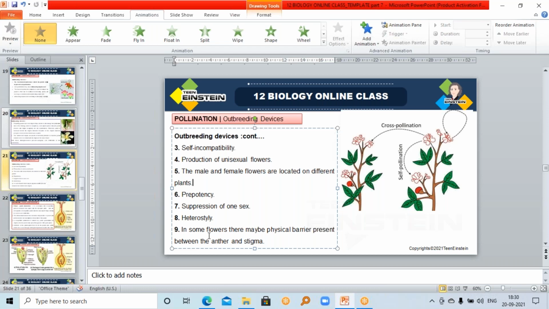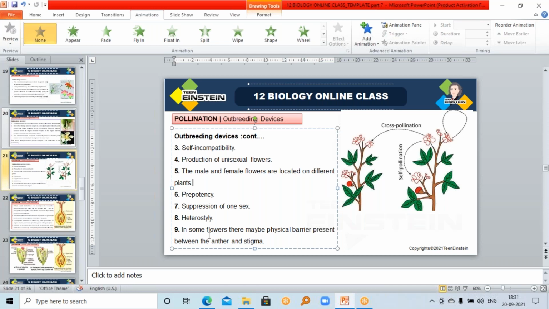Or the flower may not be producing stamen, either stamen or carpel. That flower may not be producing either stamen or carpel. So cross pollination is a must in that case because there is no pollen. See, in one flower which is having only stamen, there is no carpel part or it is suppressed, there cross pollination is a must. There is no other option for that plant.